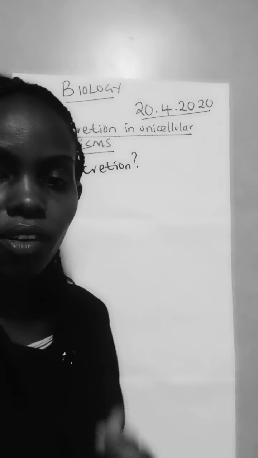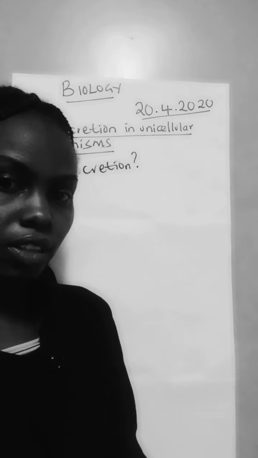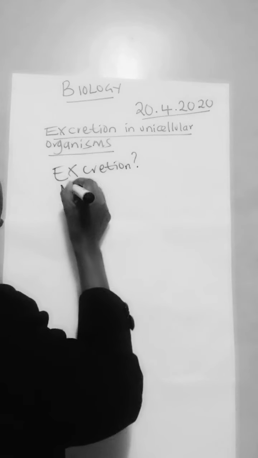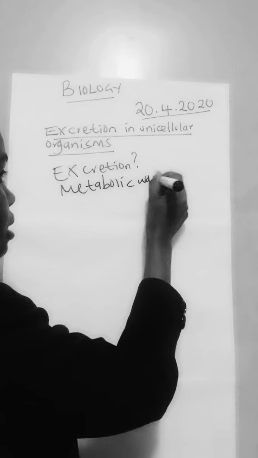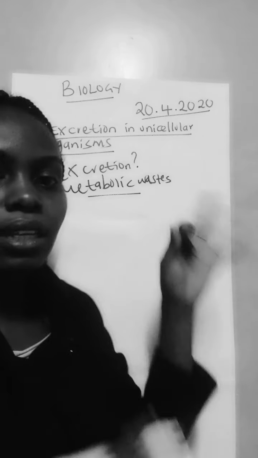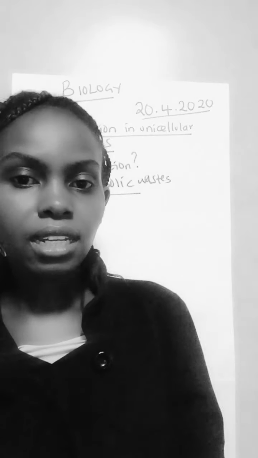This is the removal of metabolic waste, which are toxic when they are left to accumulate in the body of the living organisms. So metabolic wastes are removed through a process known as excretion. When they are left to accumulate, they will accumulate to toxic levels or to poisonous levels, which might cause the death of an organism.